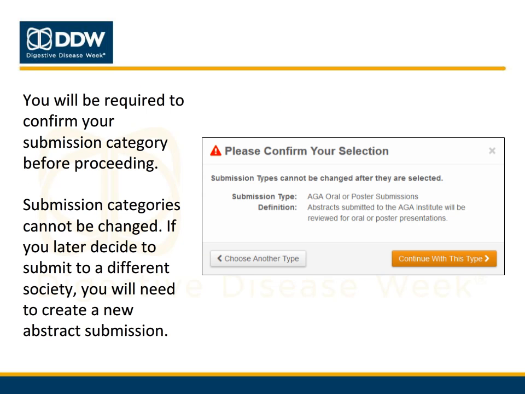After you've made your selection, you will be asked to confirm your submission category before proceeding. Please note that submission categories cannot be changed. If you proceed and later decide to submit your abstract to a different society, you will need to create an entirely new abstract submission. If you wish to proceed with this submission type, click Continue with this type.